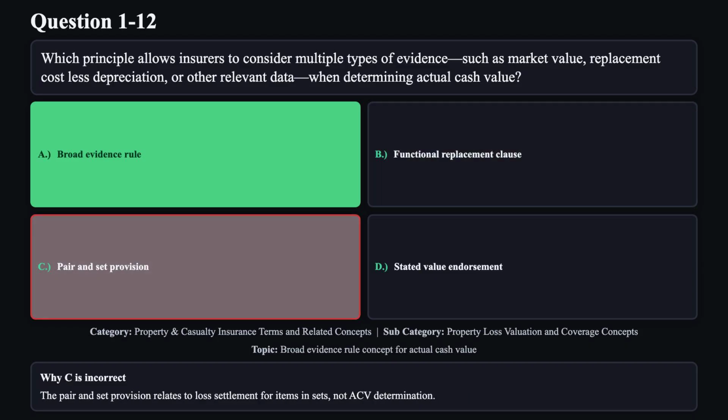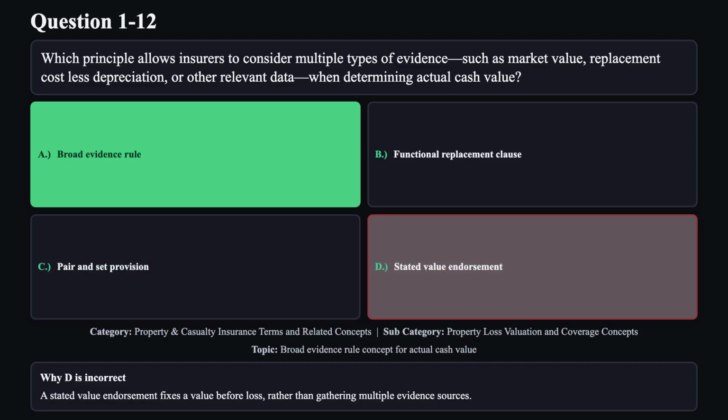Reason C is not correct. The pair and set provision relates to loss settlement for items and sets, not ACV determination. Reason D is not correct. A stated value endorsement fixes a value before loss rather than gathering multiple evidence sources.